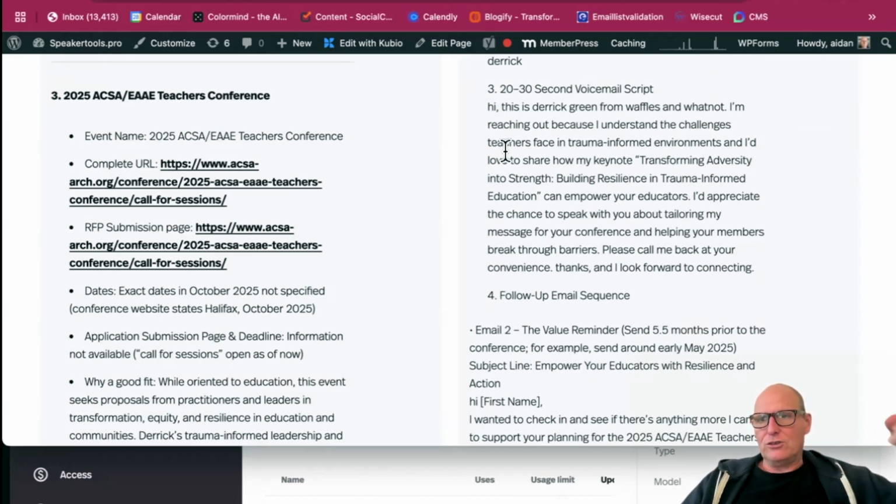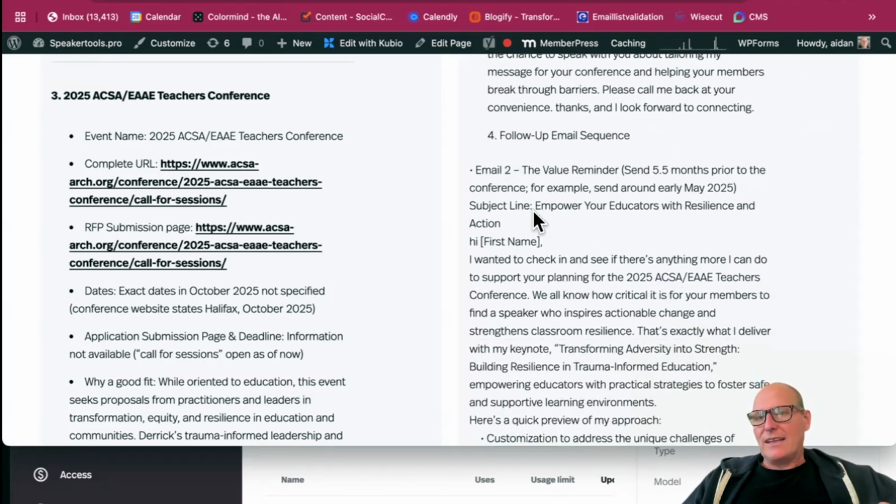They're the first two things you do, because what you don't want to do is go through the rabbit hole of applying for an RFP and getting to the last page of the RFP application that says they don't have a budget for speakers. If you leave a compelling voicemail and send a compelling email, when they respond, you can have the conversation. What is your speaker budget? If the speaker budget is no, you can move on to the next event.